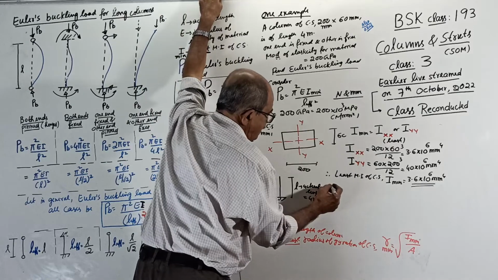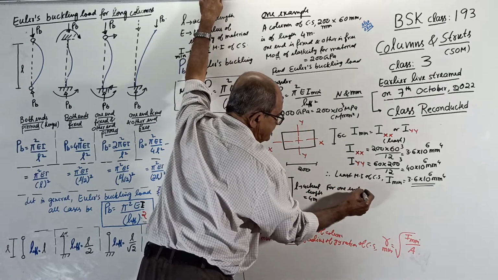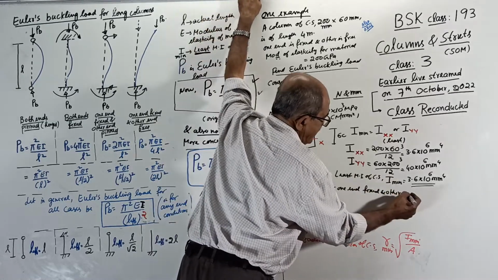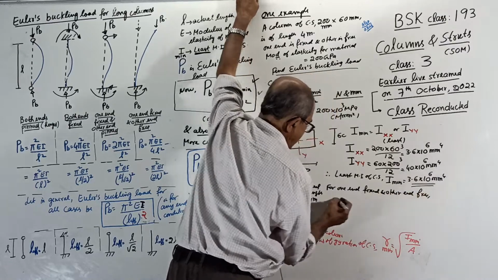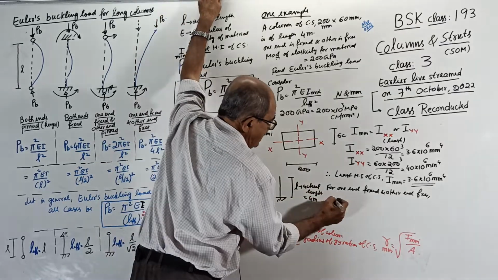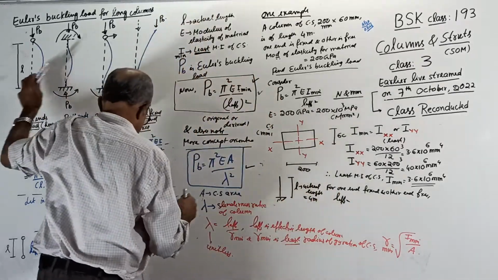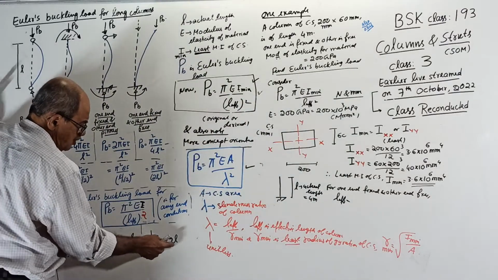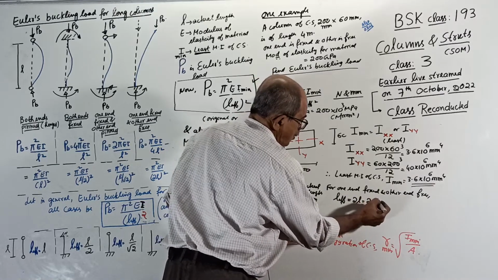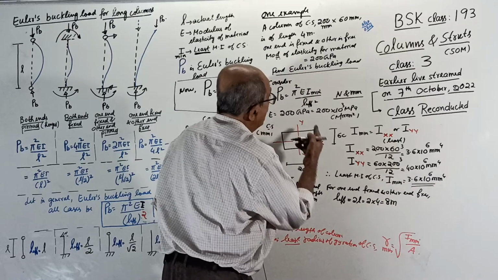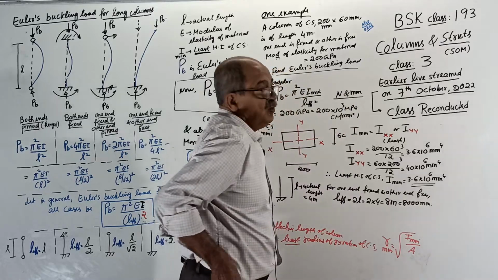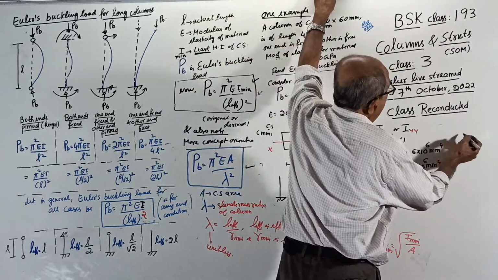Now, further, for one end fixed and other end pinned, here other end free. I already told you, you should write L effective, the effective length. Here, one end fixed, other end free, L effective equal to 2 times actual length. 2 times L equal to 2 into 4 equal to 8 meter, but we want millimeter, equal to 8000 millimeter. Over. With this data, if I substitute here, just 1 minute.